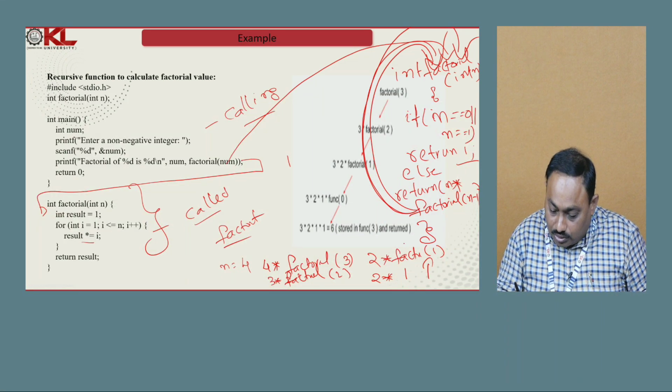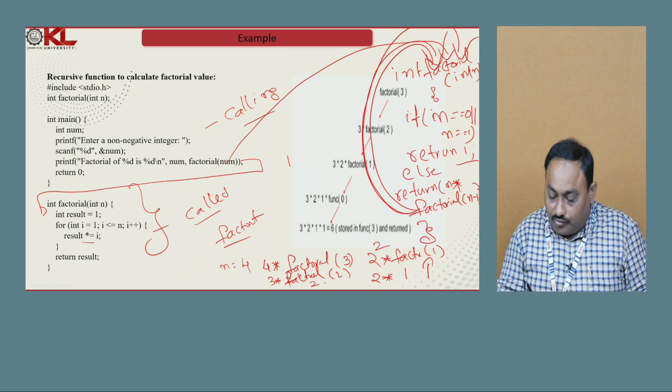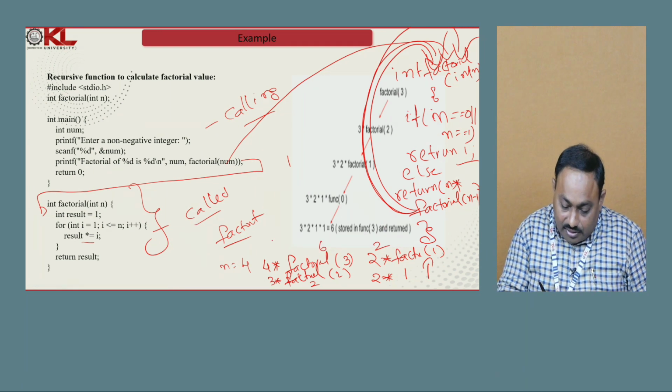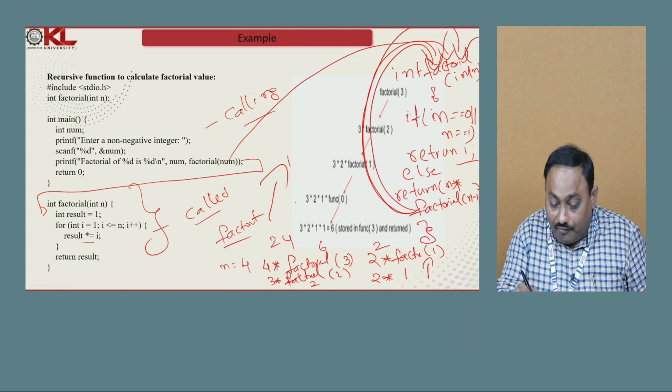2 into 1, 2. Now the factorial of 1 is 1. So 2 it is. Now the factorial of 2 is 2. 3 into factorial of 2. Now the factorial of 3 is 6. 4 into 6, 24. Like that we do the backtracking operation. You can observe how it happens.